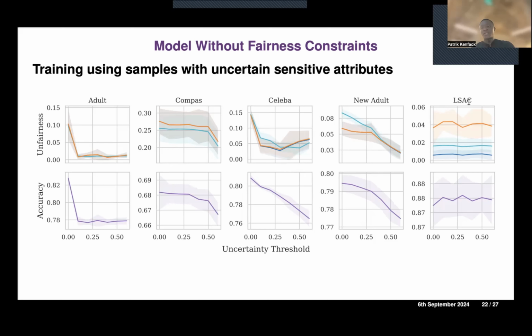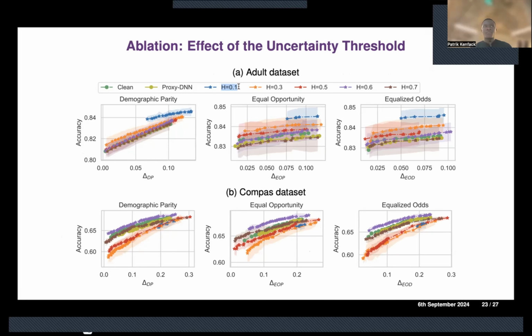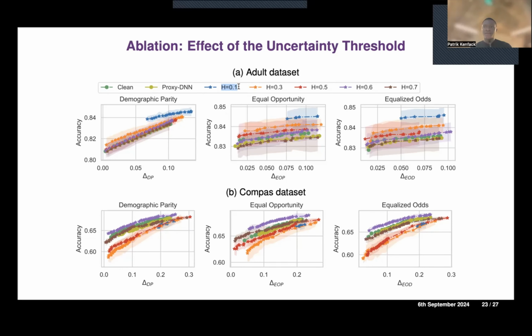On the L-star data set, where the uncertainty is already very high, we see that there's no change because most of the samples have uncertain sensitive attributes. And we also analyze the effect of the uncertainty threshold. On the adult data set, 0.1 means that we use only reliable samples with very, very low uncertainty in the sensitive attribute. And we see that when we increase the uncertainty threshold, we tend to have a worse trade-off in terms of Pareto front between fairness and accuracy.